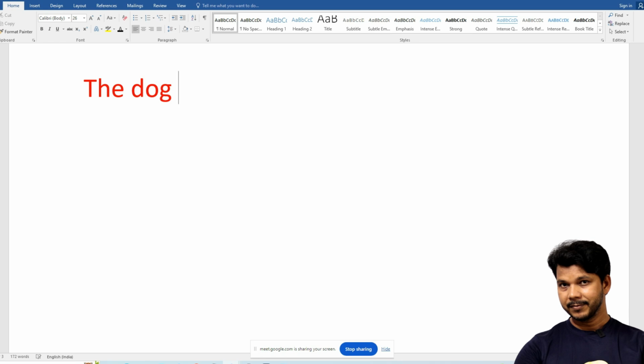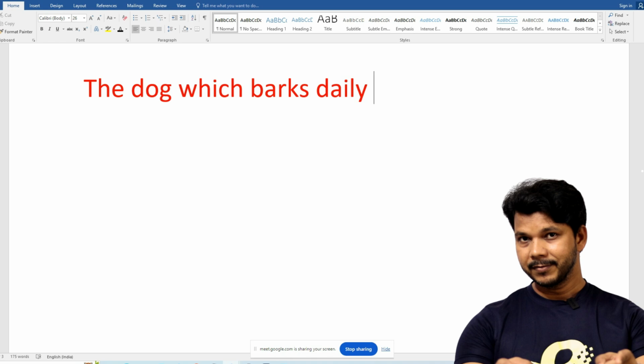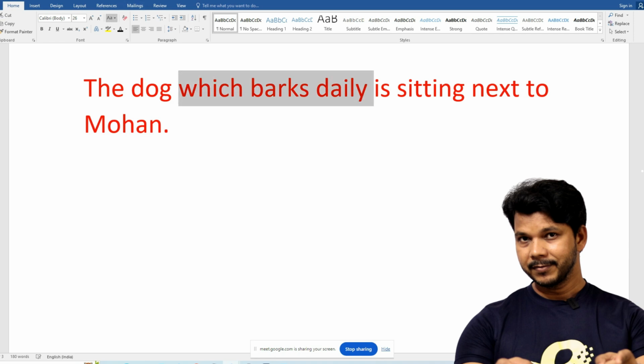The dog which barks daily is my neighbor's dog. The dog which barks daily is sitting next to Mohan. So the extra information is which barks daily, right?